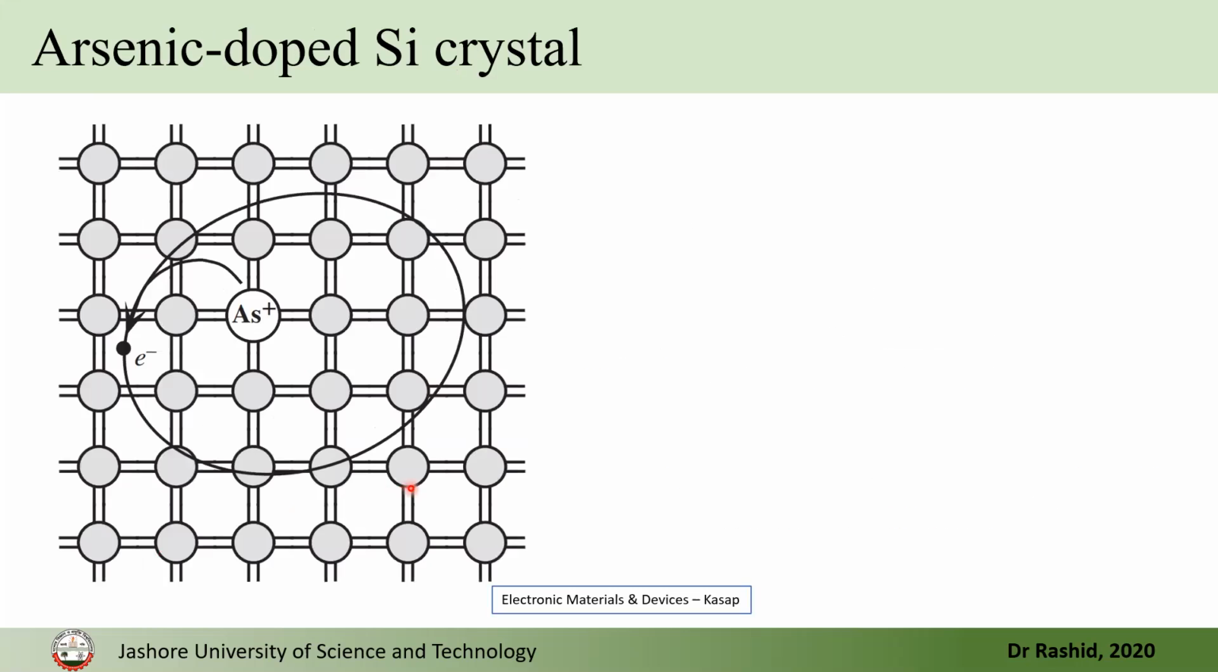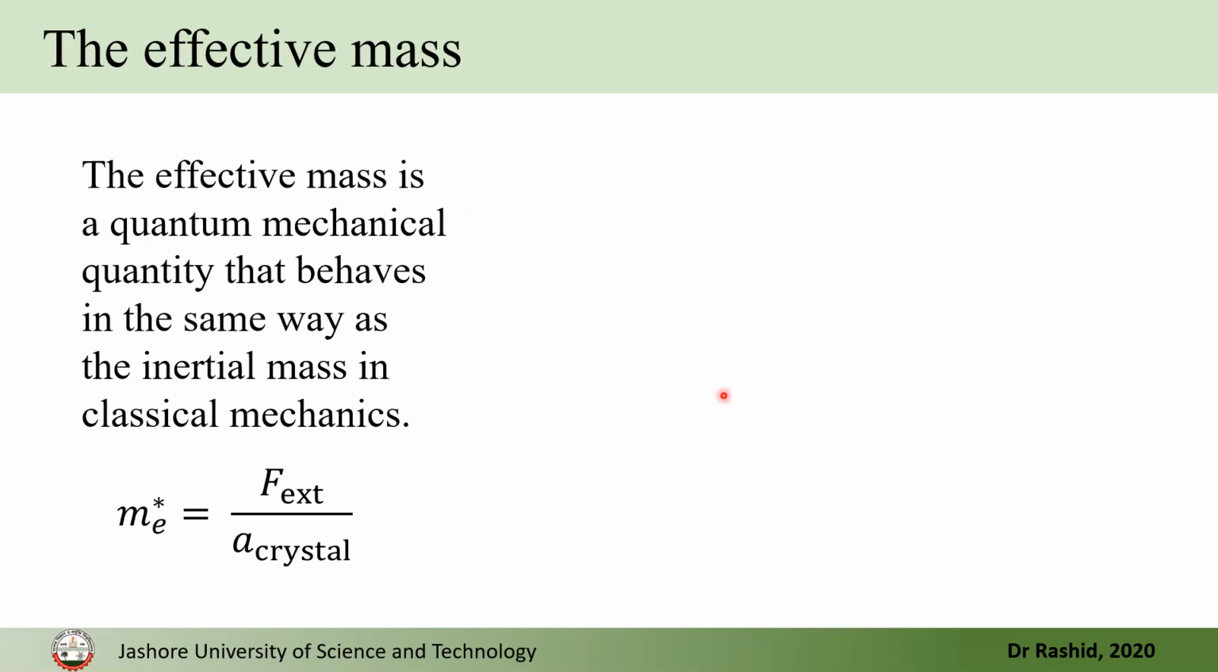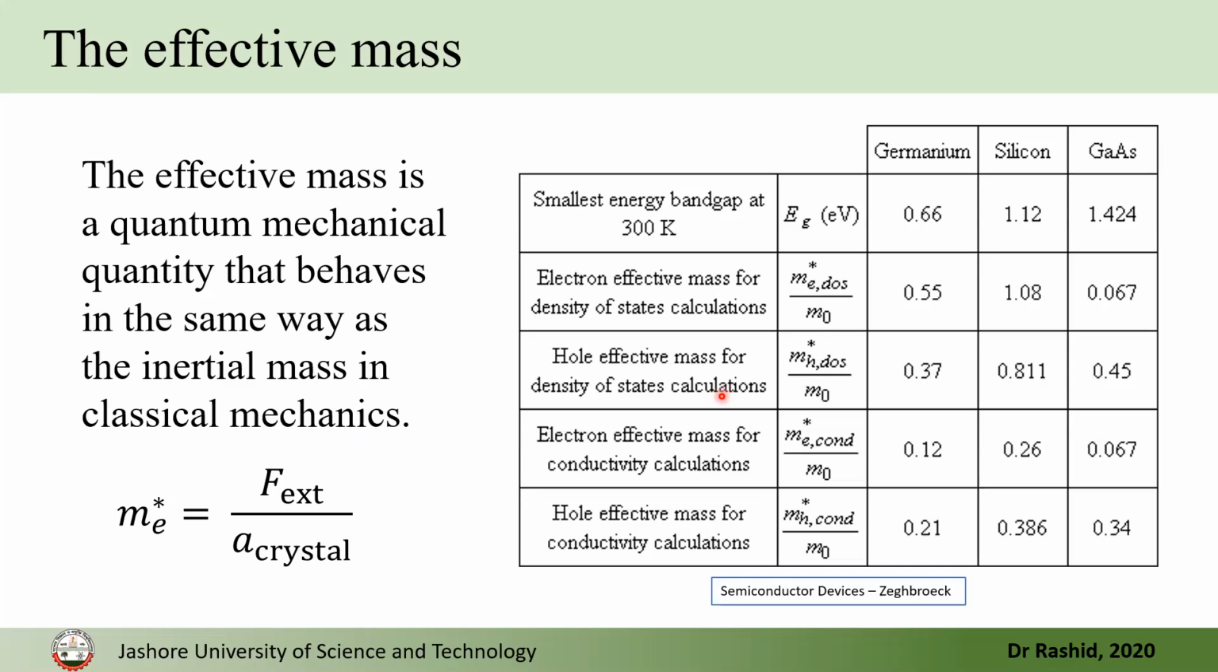So let me show it again, like this here. You have positive ions. When electrons move close to the arsenic, the positive ion will tend to attract them because they are of opposite charge. So the acceleration will be different. That's why at different places in the band structure, the effective mass will be different. We will not discuss this in detail, but you can see some of the values.